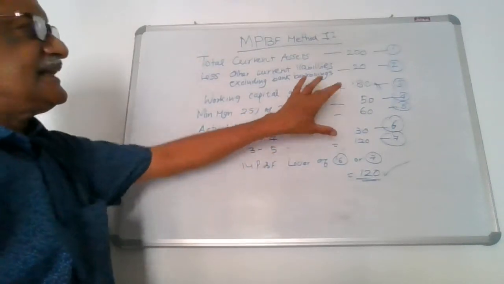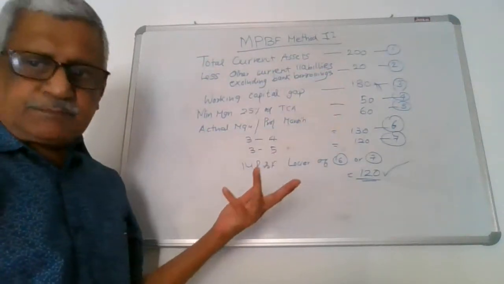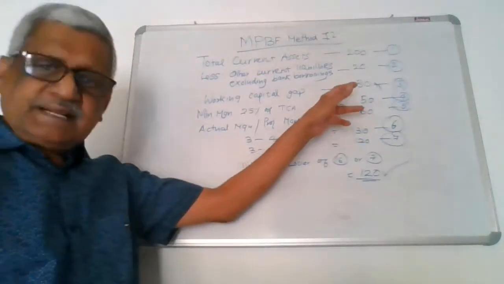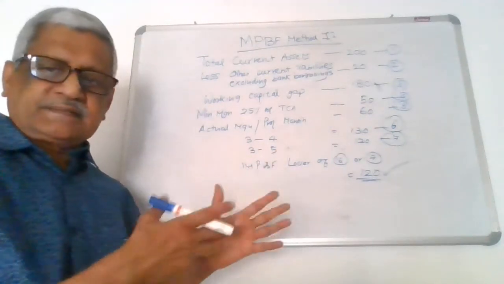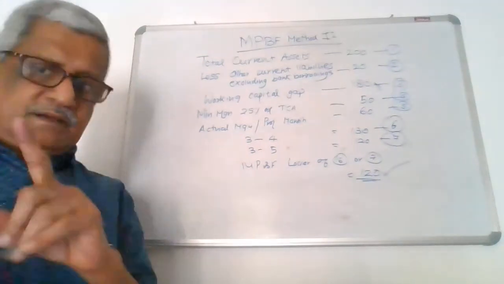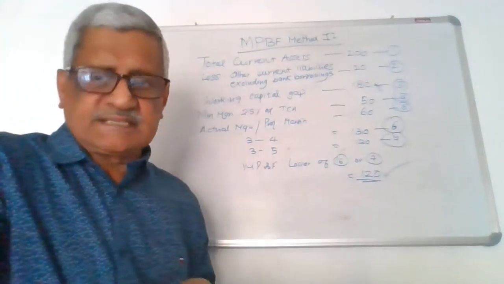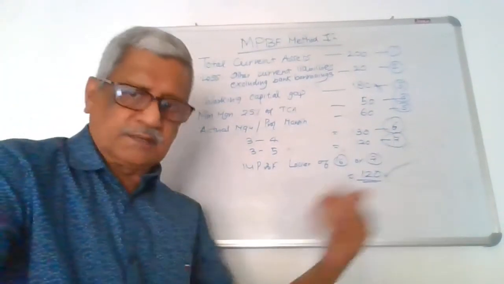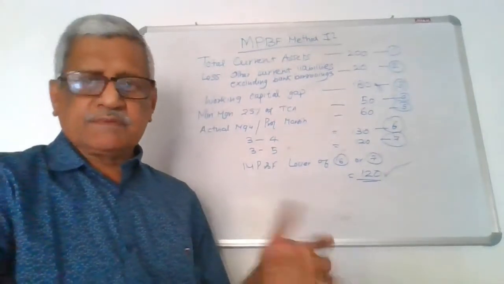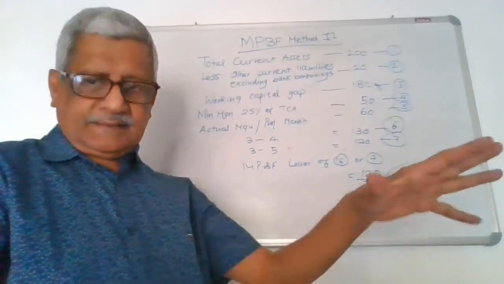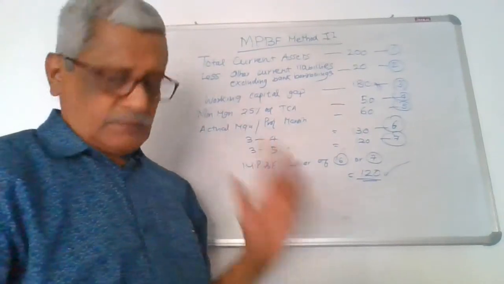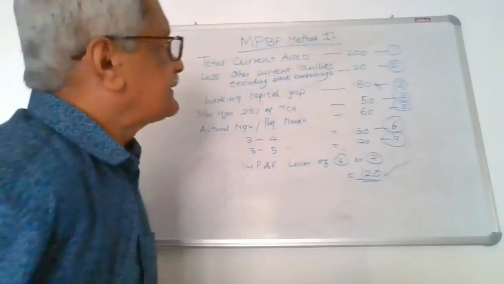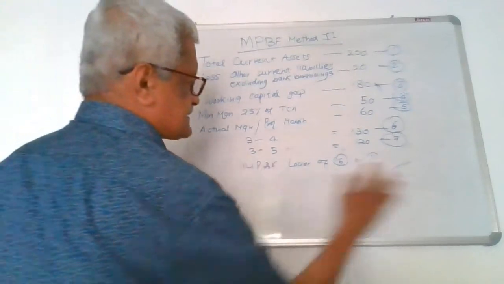There are cases where the actual margin may be the same as the projected margin, but he has to bring in a minimum margin of 50 in this case and a minimum margin of 25% of the working capital gap in method 1. If he doesn't bring it, we will say that you have to increase the capital or bring in some long-term sources which can be called quasi-equity, retainable in the business during the currency of our advance.